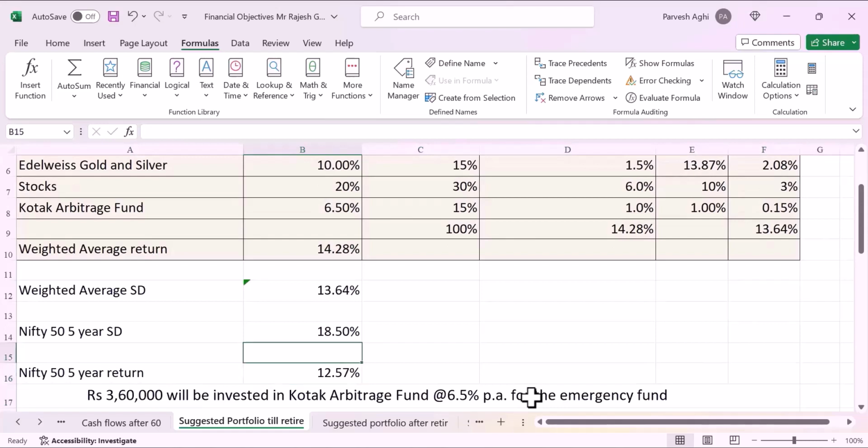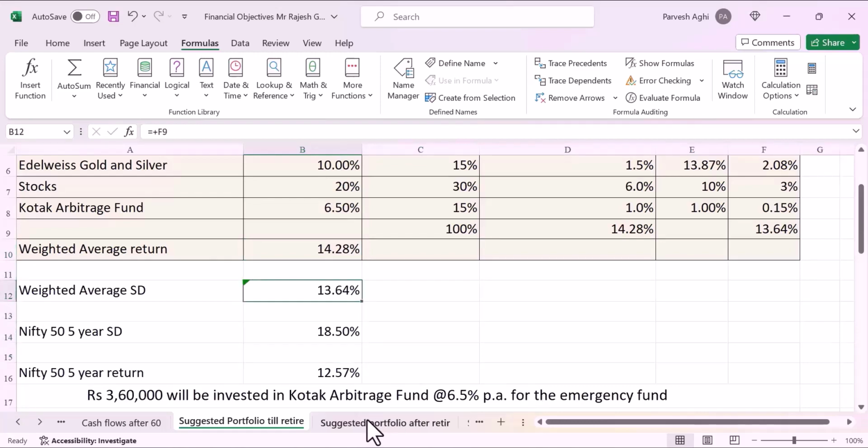So what we are trying to say is that by putting the money directly into equity stocks, all good stocks, the return is only 12.5% with a risk of 18.5%. Here the risk is 13.64, whereas he's getting a return of 14.28%. So this is a better way of putting your money. The risk gets reduced and your return goes up.